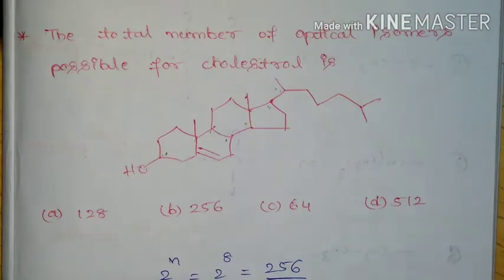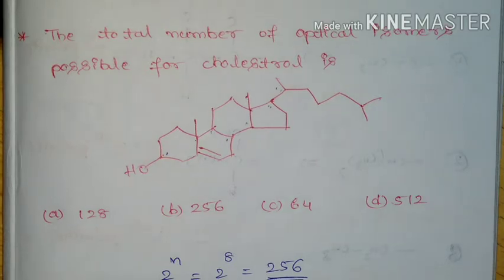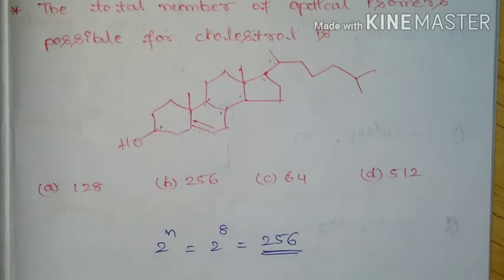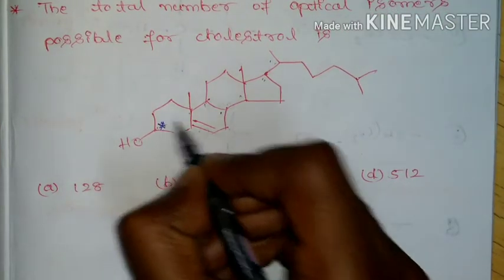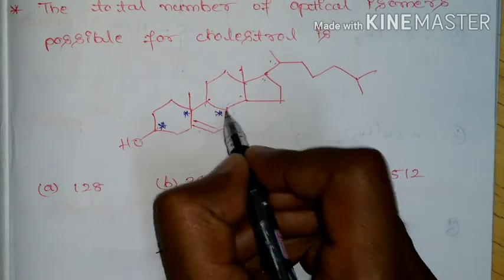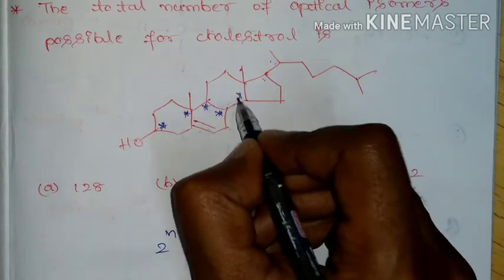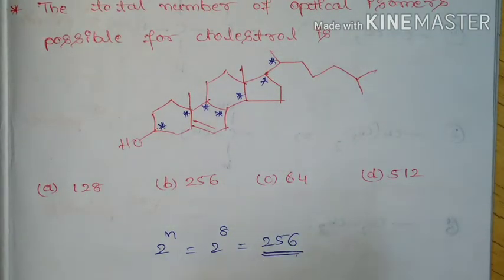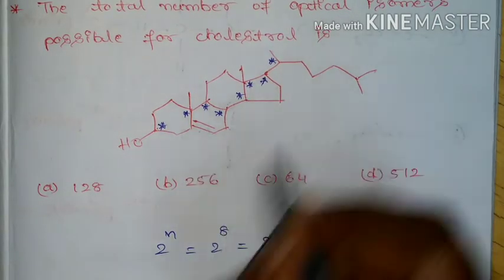Question, total number of optical isomers possible for cholesterol is. So this is the structure of cholesterol. So here we need to identify total number of optical isomers possible for this cholesterol. So if you see, it is going to have 8 chiral centers. It is 1, 2, 3, 4, 5, 6, 7, 8.